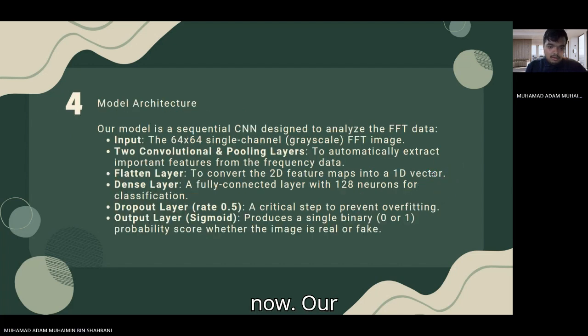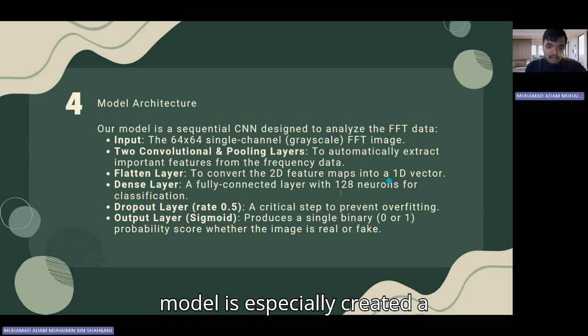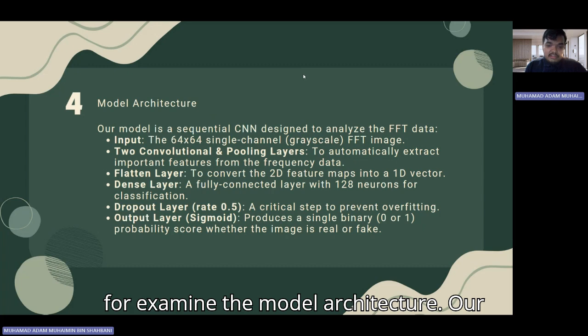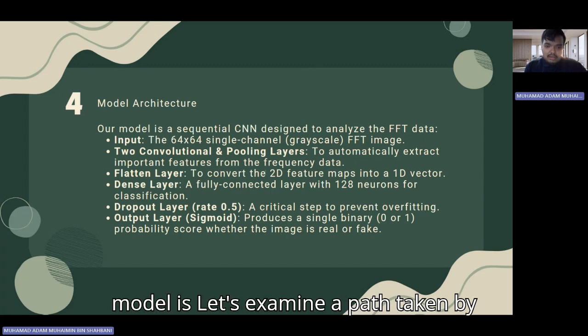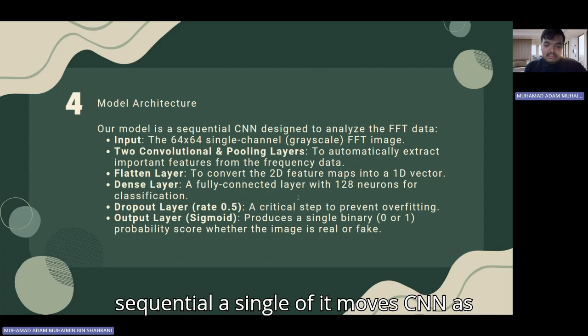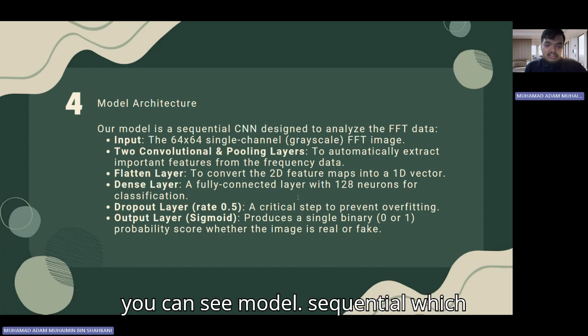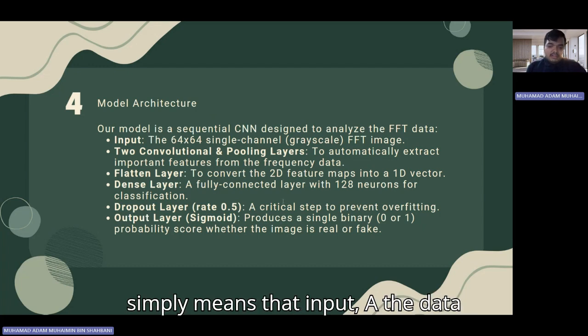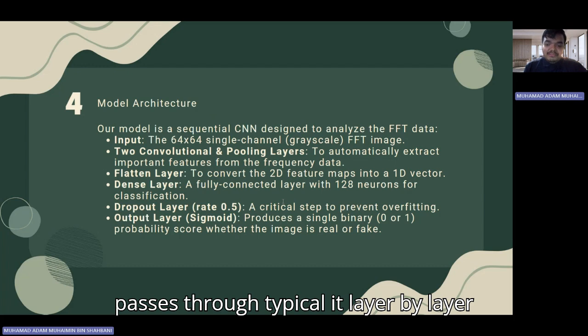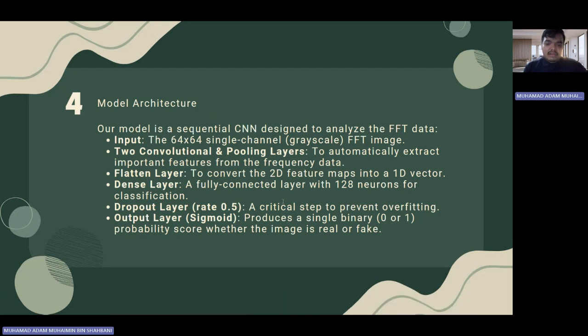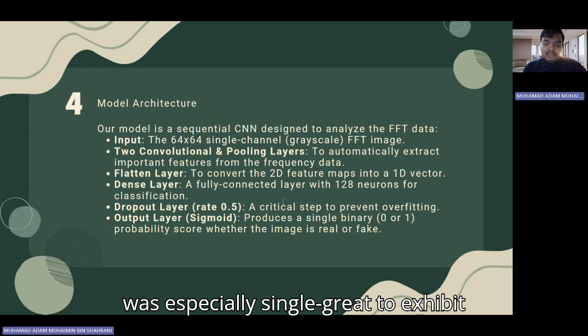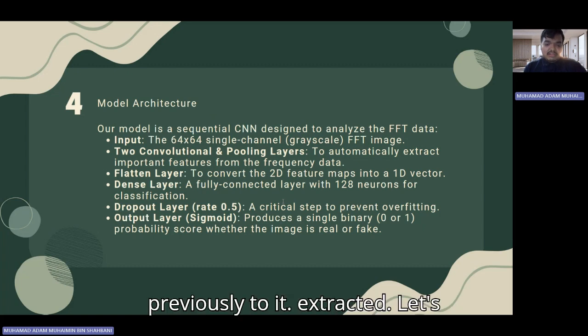Now, for the model architecture. Our model is sequential, and as you can see, sequential simply means that the data passes through it layer by layer in a straight line. This CNN was especially great to examine the frequency data that we had previously extracted.